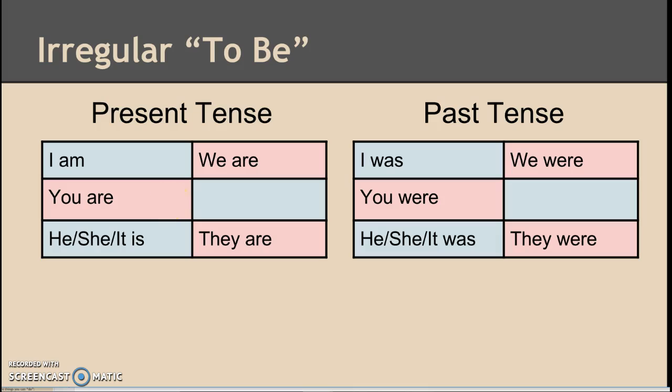Okay. Again, with the to be form, like I am a teacher or you are from another country. With the present tense, the we, you, and they forms are all the same.